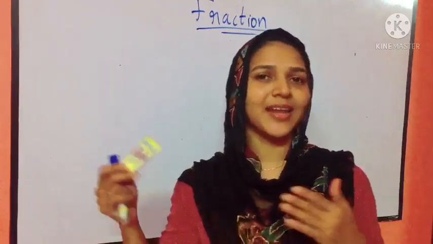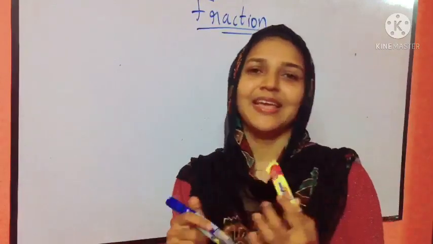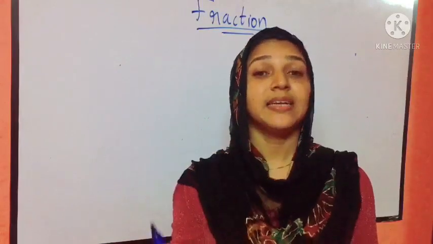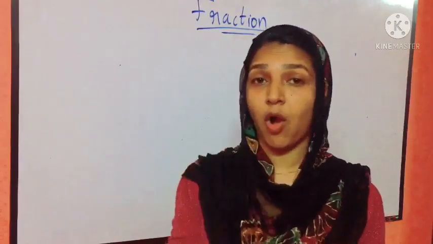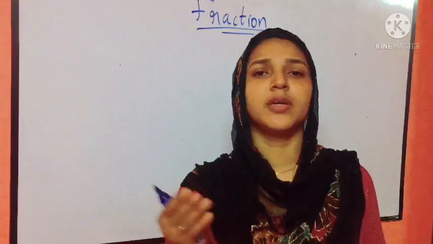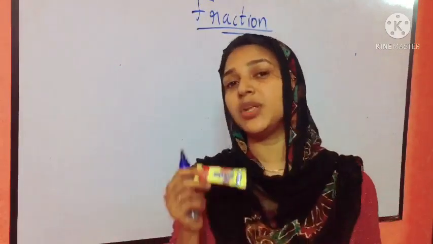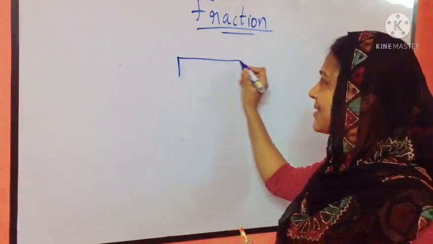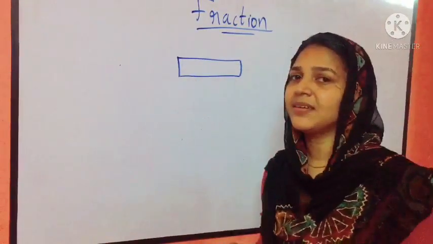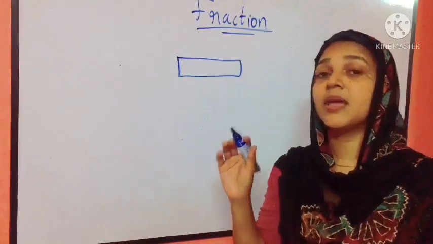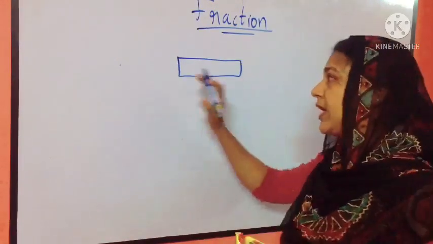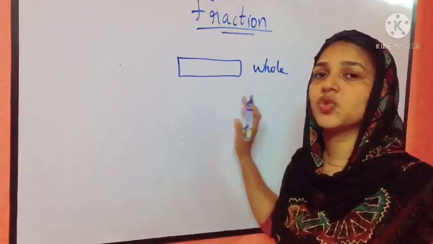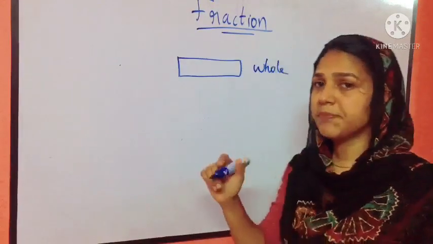Now students, we are coming back to our chocolate. If there is only one chocolate and there are 3 kids in a home, the mother has to divide the chocolate into 3 equal parts. This is the whole chocolate, and it is to be divided into 3 pieces.